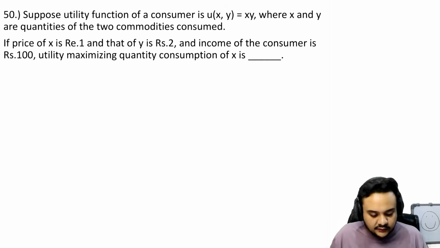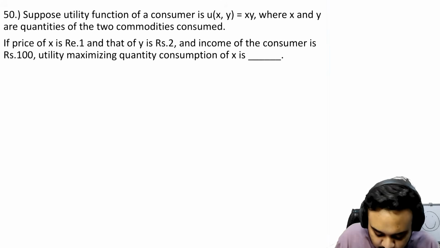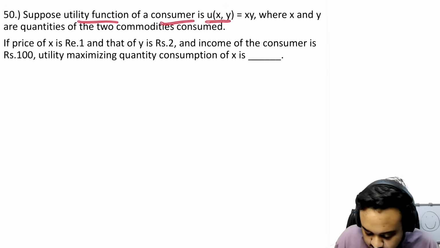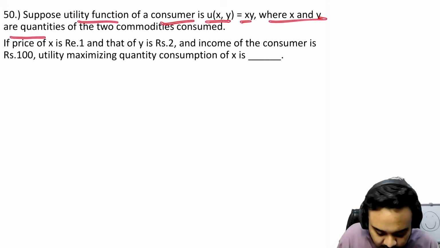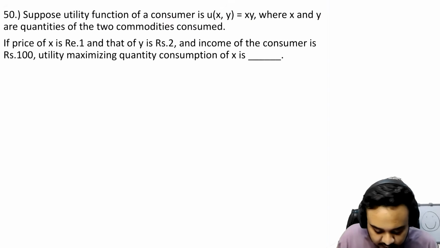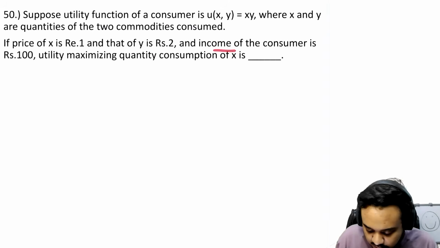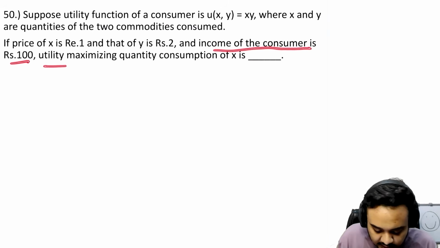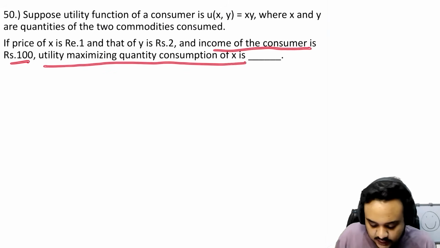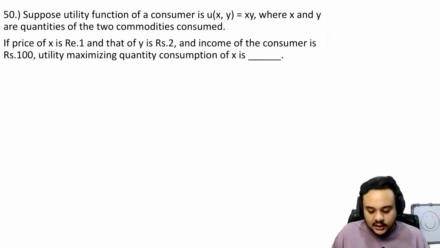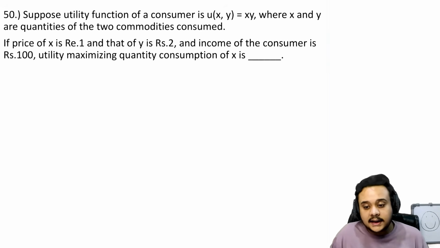Now the 50th question. Suppose the utility function of a consumer is U is equal to XY, where X and Y are quantities of the two commodities consumed. If the price of X is rupees 1 and that of Y is rupees 2 and the income of the consumer is rupees 100, find the utility maximizing quantity consumption of X. So very direct question again.